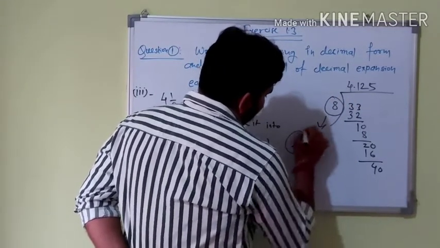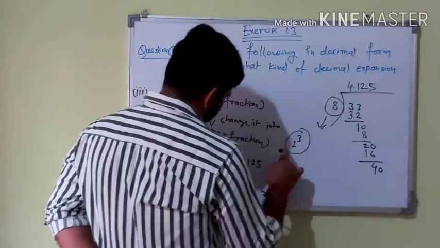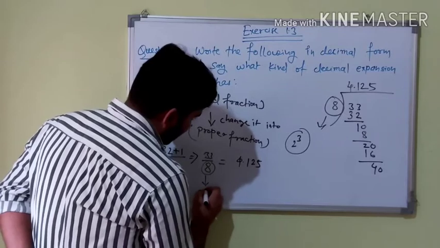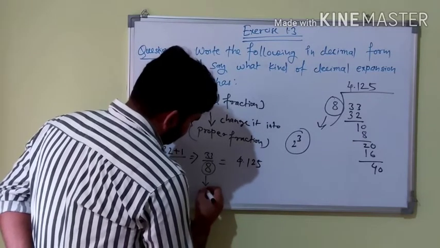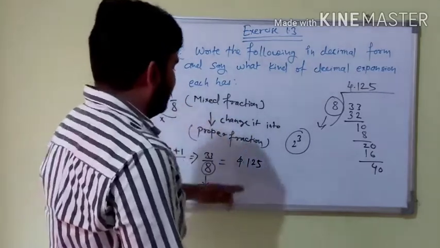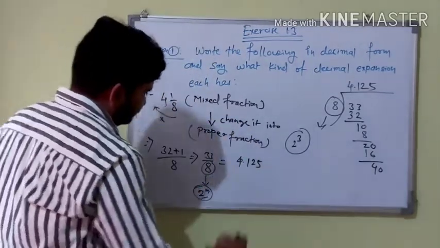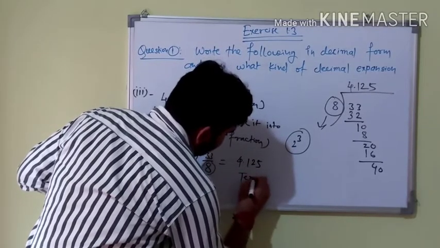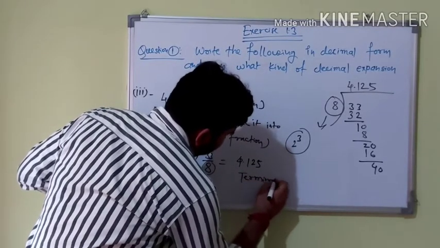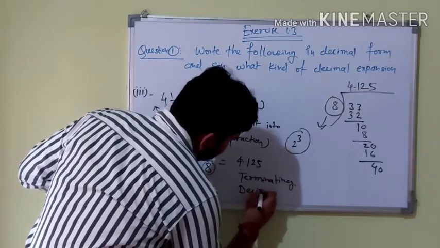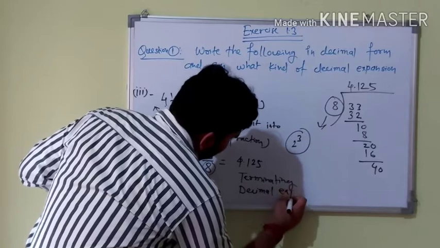You know that here is 8, and we can write 8 in the form of 2 to the power 3. When any number q is in the form of 2 to the power m, that means it has a terminating decimal expansion.